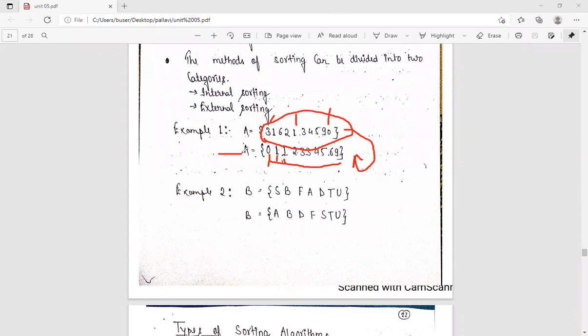The first is number form. The second one is if B is equal to S, B, F, A, D, T, U. We already have the A to Z alphabet collection, and we know that the